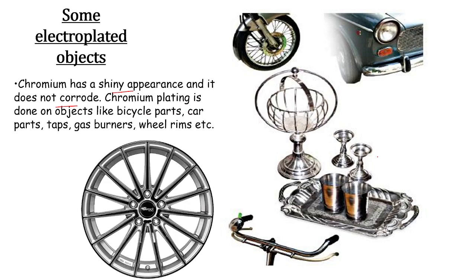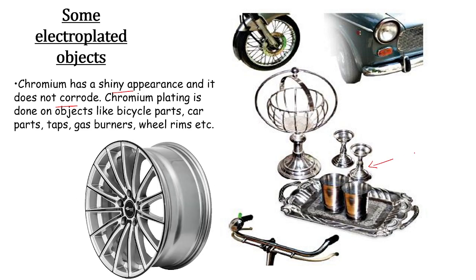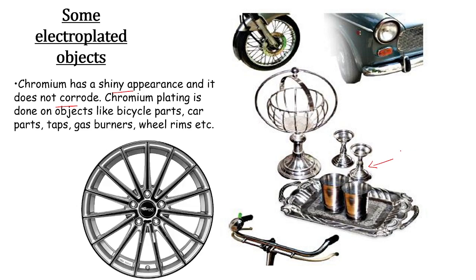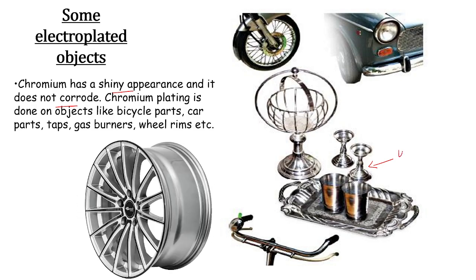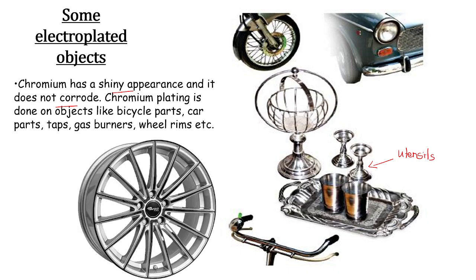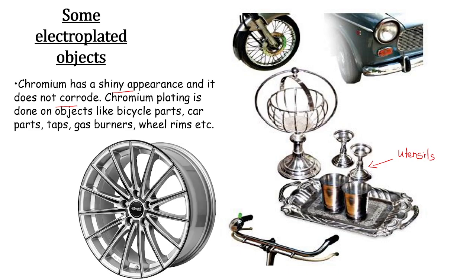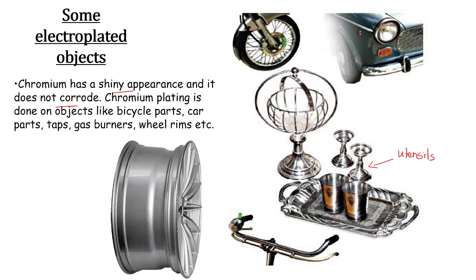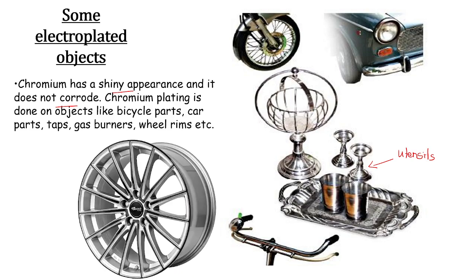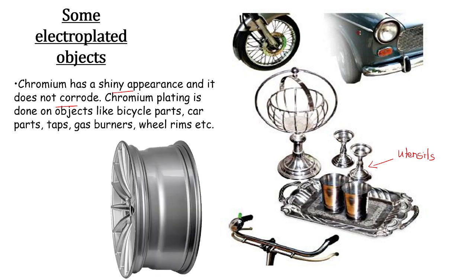And then you know that certain silverwares, utensils, are also electroplated. So that's all about application of electroplating in day-to-day life.